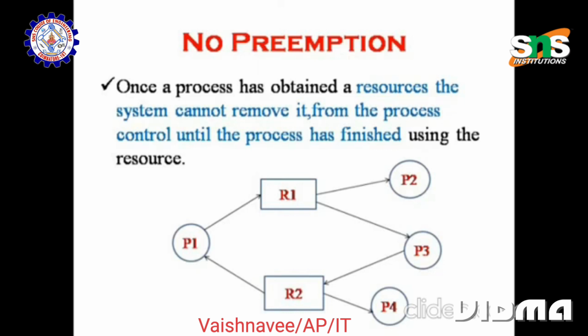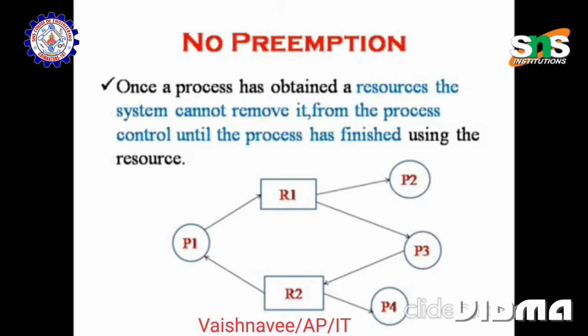Next is circular wait or resource wait. The processes in the system form a circular list or chain where each process in the list is waiting for a resource held by the next process in the list. For example, if you have two resources and two processors, they will form a circle, share the resources, and then wait. When the waiting state occurs, then the deadlock will occur.